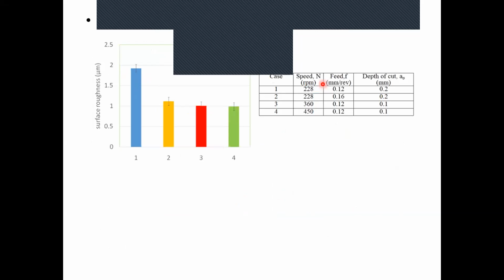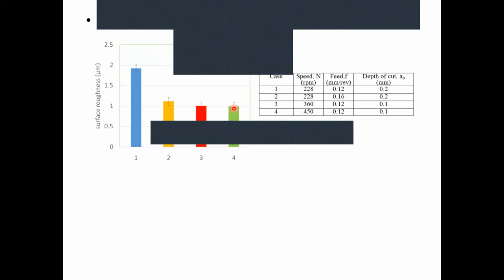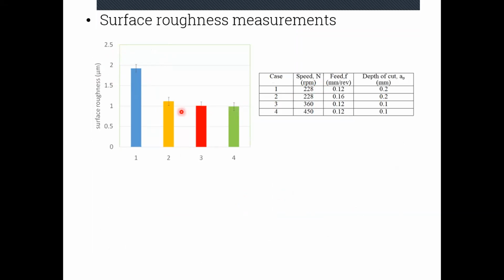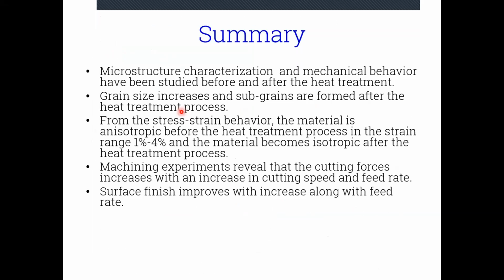As we can see, the roughness value kept on decreasing as we increase the speed and the feed rate. So that was all from my side. We can also conclude from this that the surface finish will improve along with the feed rate. So that's all. Thank you.